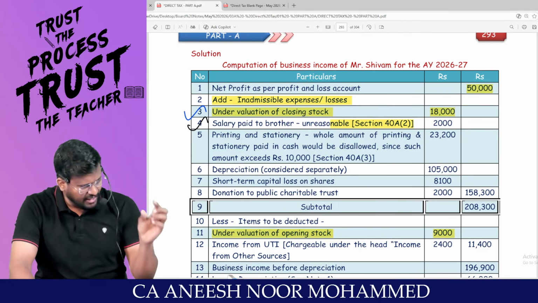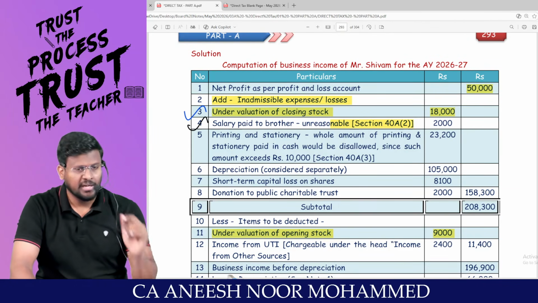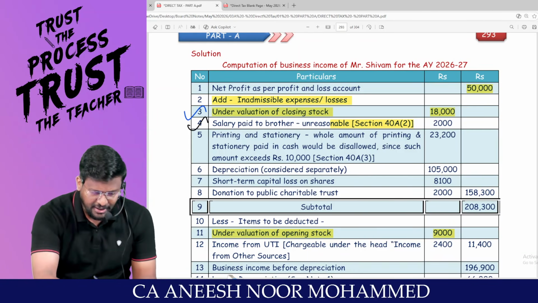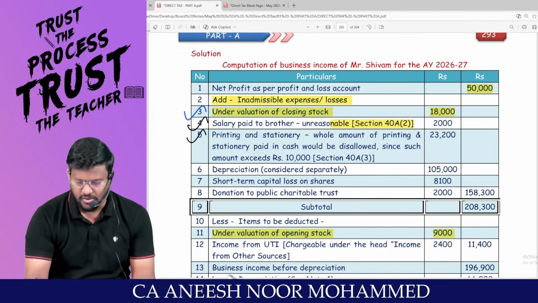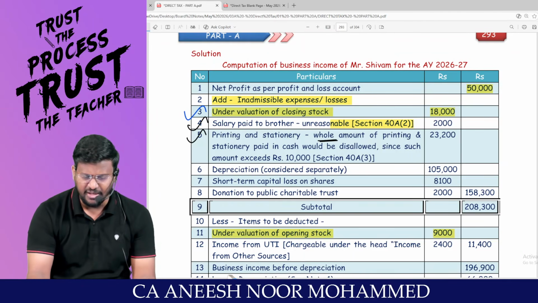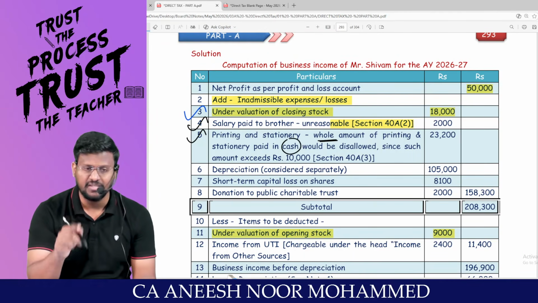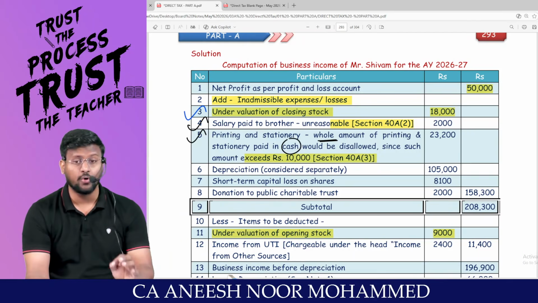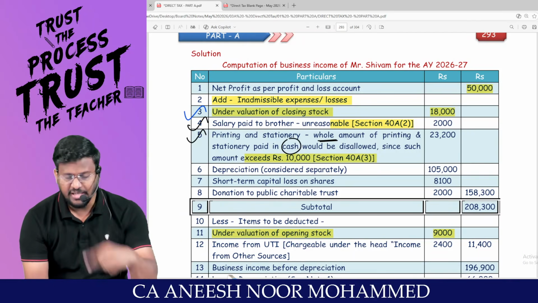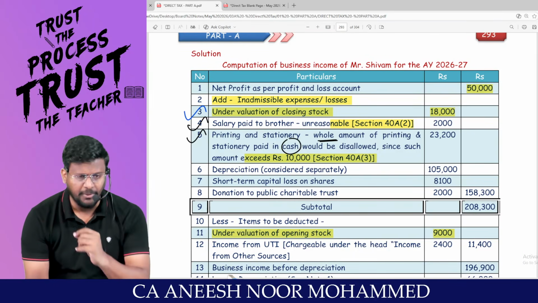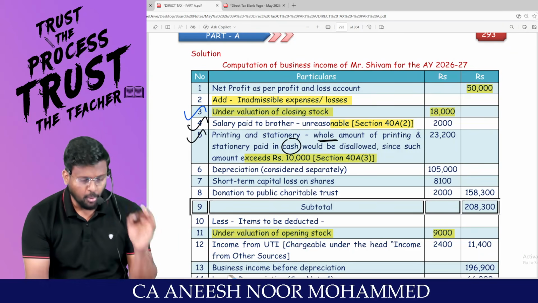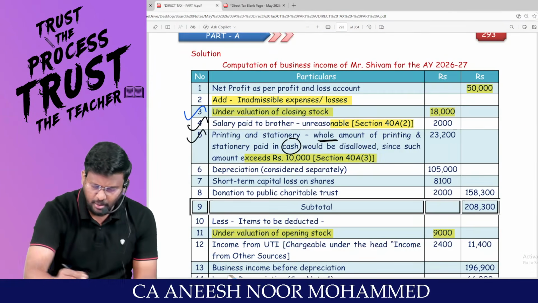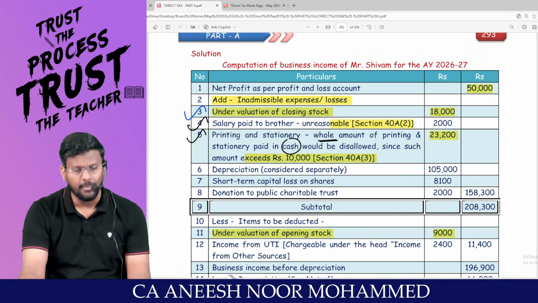When you are reading an adjustment, you should be able to track which section it falls under and what adjustment I should be doing. Printing and stationery, my dear lovable students: the whole amount of printing and stationery is paid in cash, so it would be disallowed, since such amount exceeds 10,000 as per 40A subsection 3. In a single day, to a single person, if you pay more than 10,000, that amount should be added back. That means the entire 23,200 should be added back.